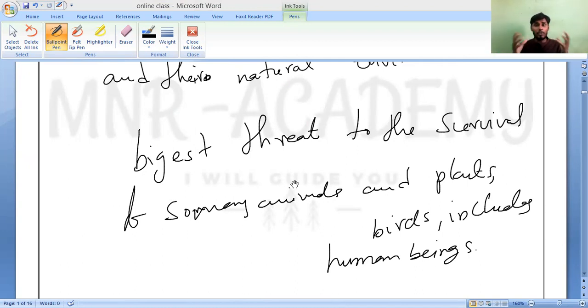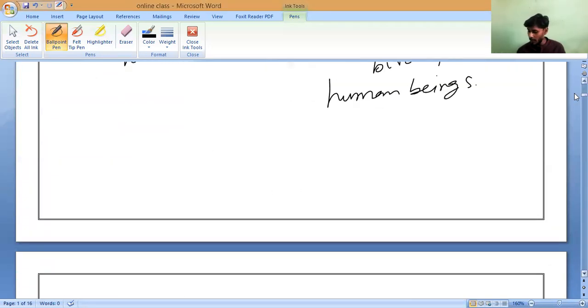That is why we can say deforestation is the biggest threat to the survival of so many animals and even bird species, because the death or killing of wild animals disturbs the food chains in which these animals are taken as a part, resulting in undesirable consequences for the whole ecosystem. What will happen? What is the meaning of undesirable consequences?